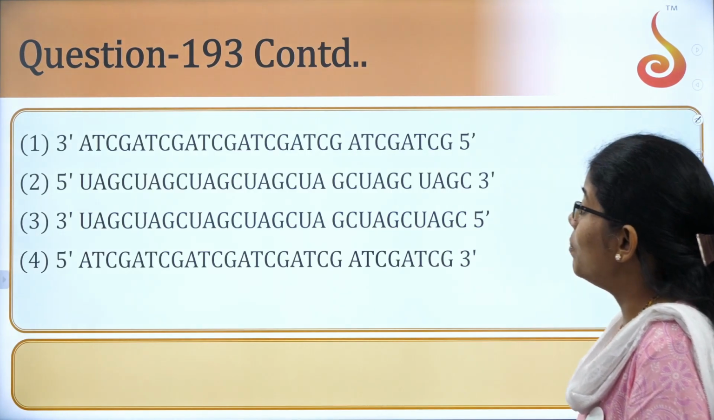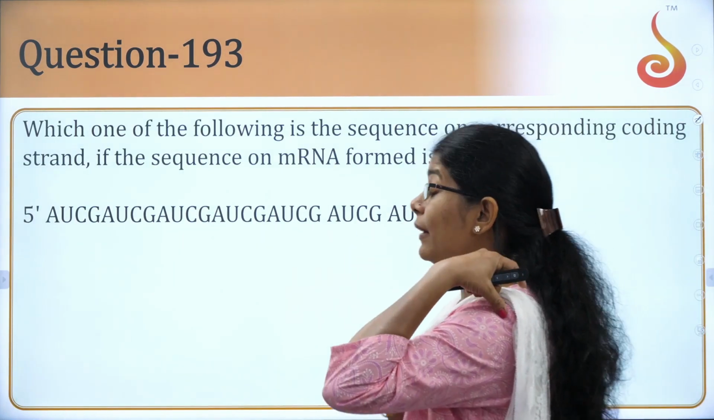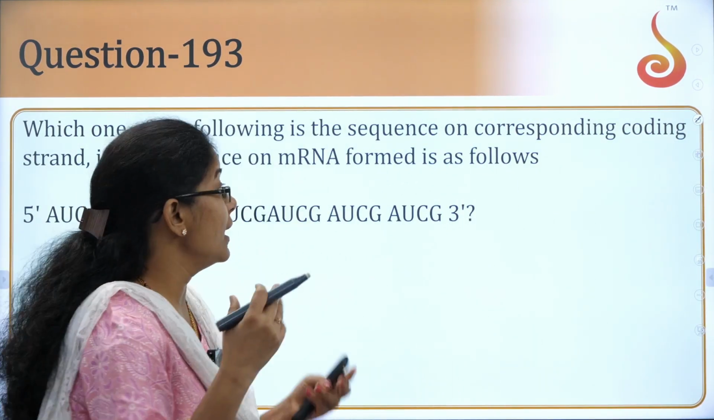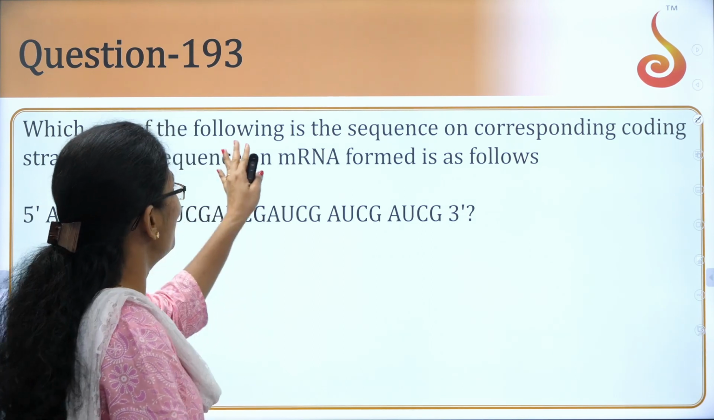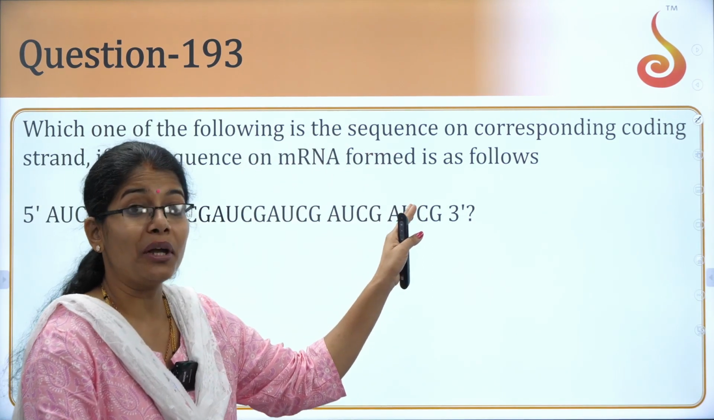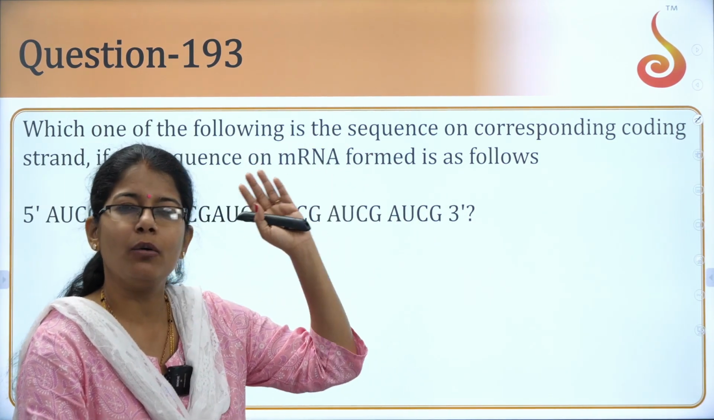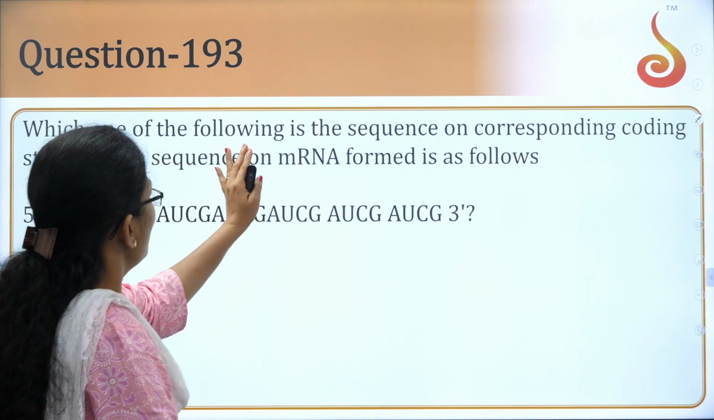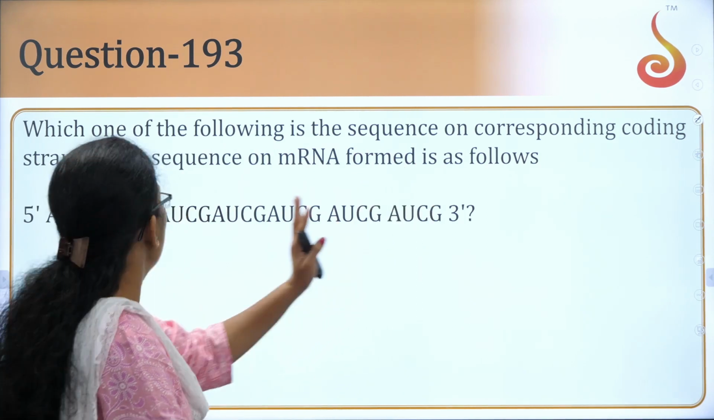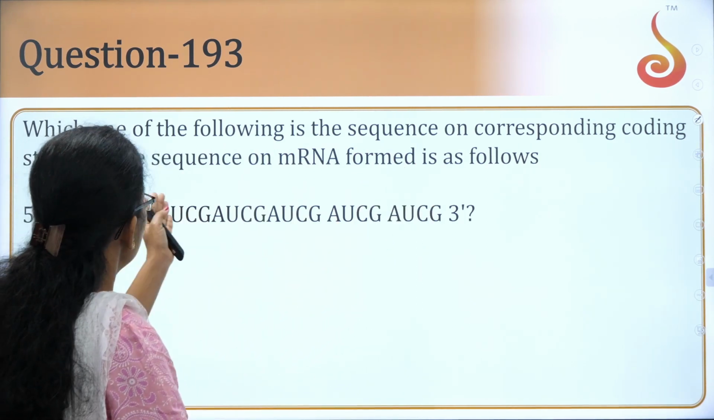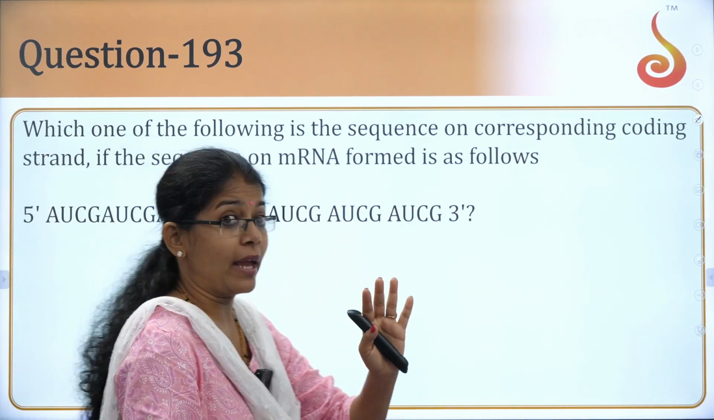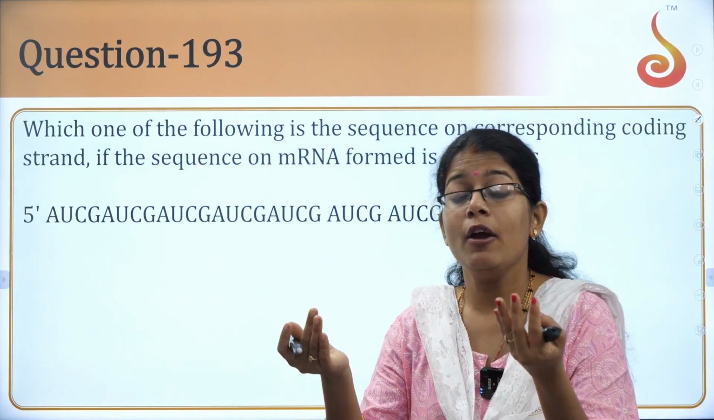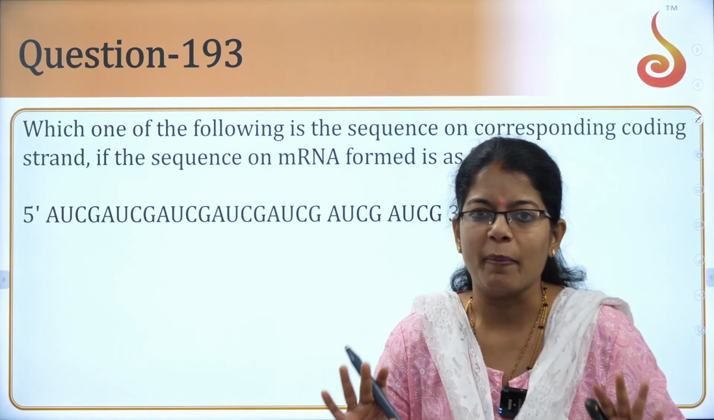Okay, look at this big question. Which one of the following, okay, it will heat up your brain, okay? Which one of the following is a sequence? It is from the molecular basis of inheritance. Students, you must solve the question very coolly and calmly. Which one of the following sequences on the corresponding coding strand, if the sequence on mRNA formed is as follows? Okay, now they say the mRNA synthesis has already happened, okay?